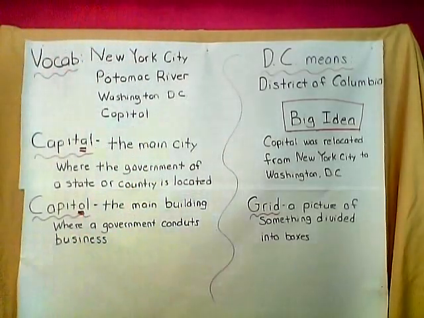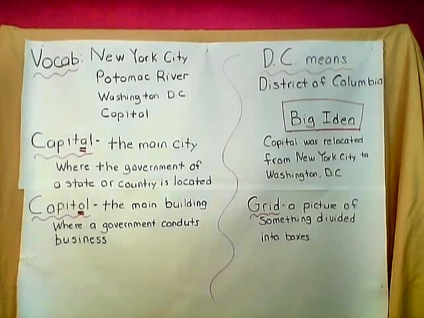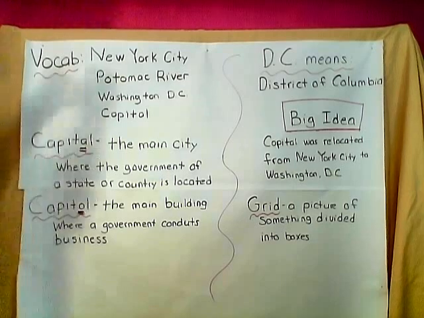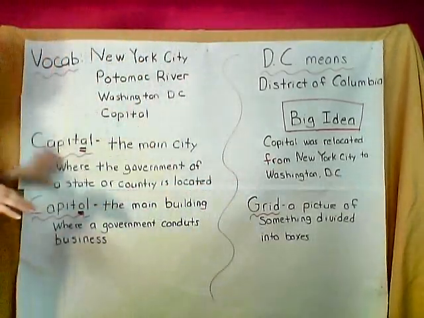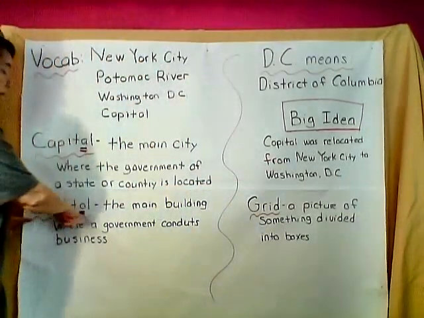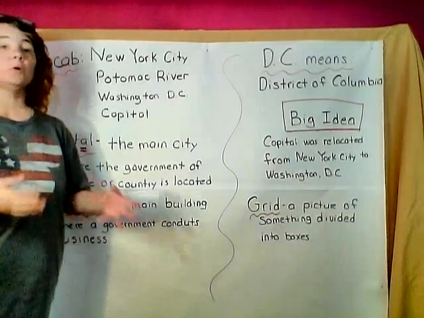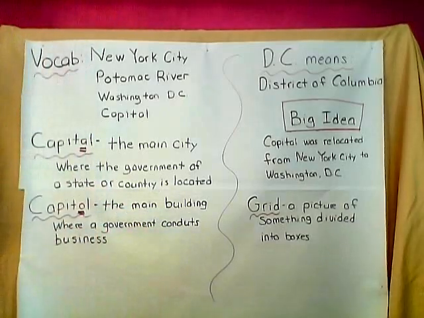And he did. In fact, he designed big roads. He designed a president's house. He designed the Capitol building, the picture that I showed you. Not just the main city, but he designed a building where the legislatures could work. He also designed areas that you could put colleges in, and he designed a national church.